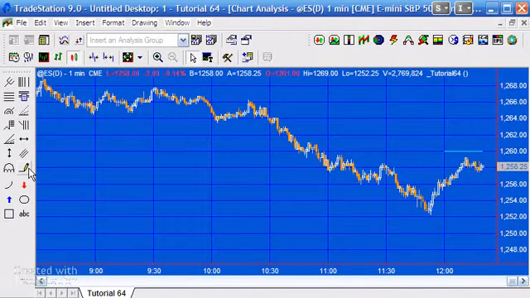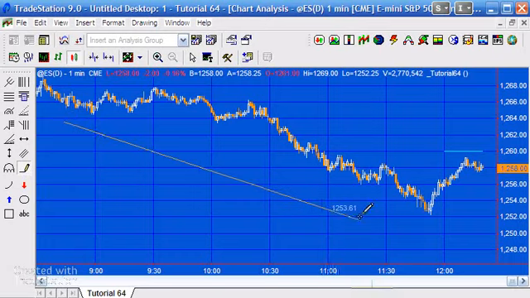So if we were now to redraw the line, so I'm just going to draw a line like so, and then if I were to delete the line, you'll see that the text also disappears. Okay, so far we've got a line, and we're finding out what the value of the end of the line is, and we're updating that when we move the line.